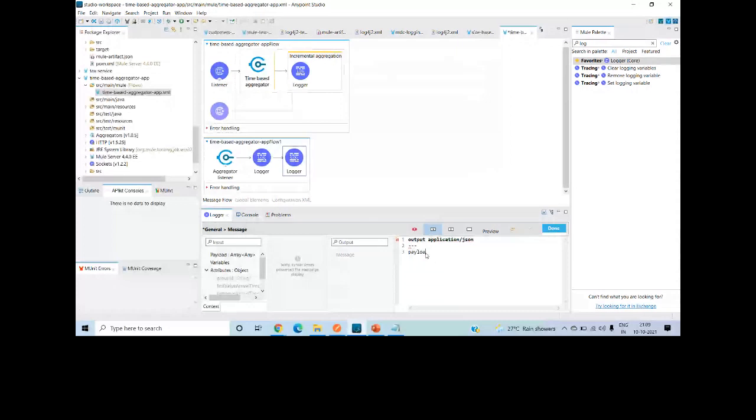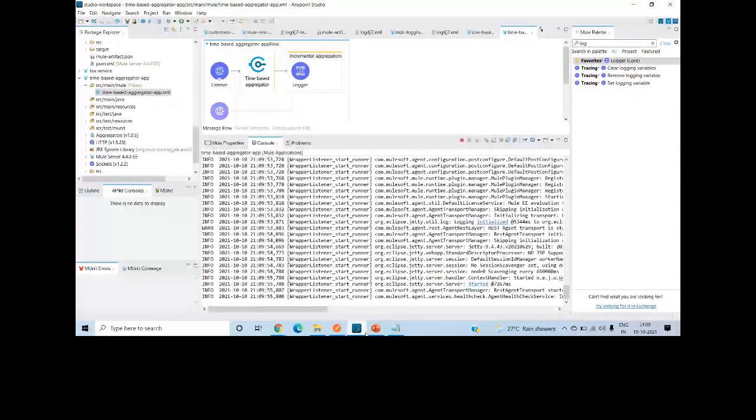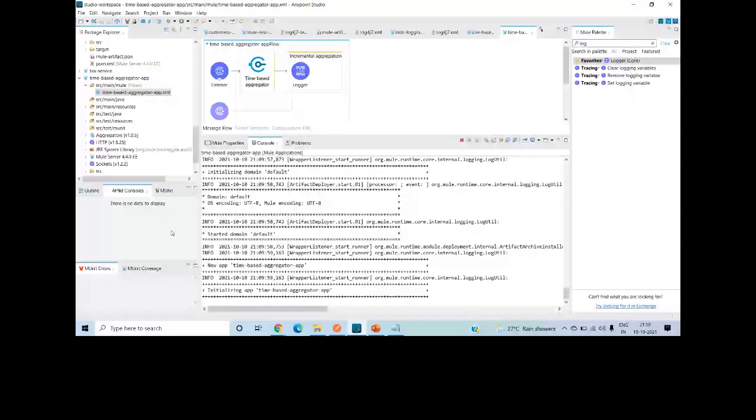Let me start it. Any question? I hope you are understanding, right? Because I don't think anybody may have used this aggregator module, but this is very useful, right? It provides a lot of features basically. I will tell you one more aggregator, which is very useful when you want to group the messages on the basis of some ID, or on the basis of some other thing. You can make use of this also.